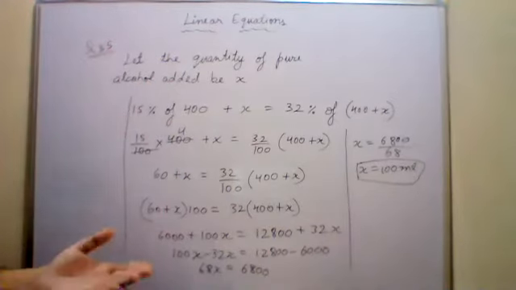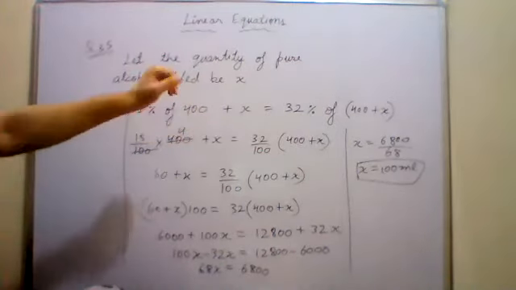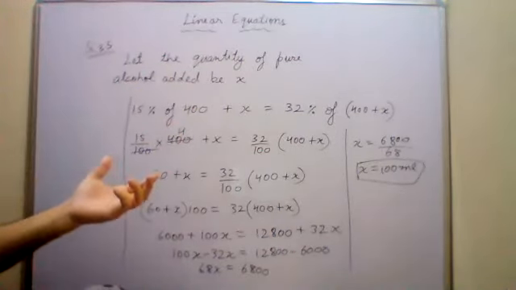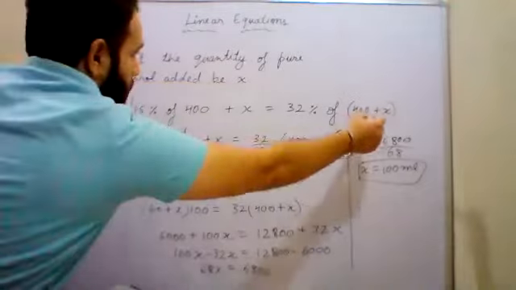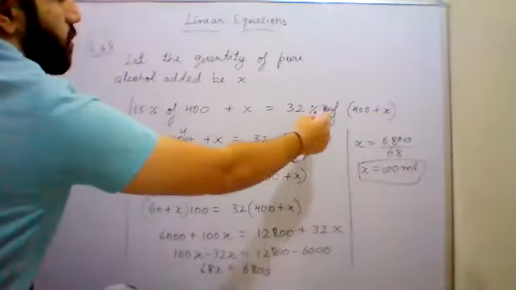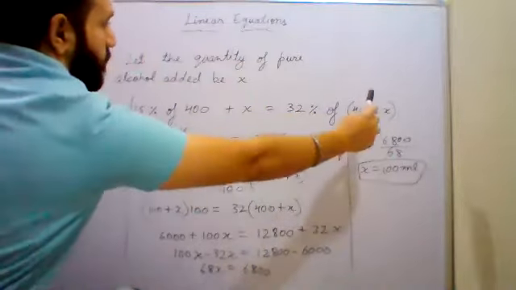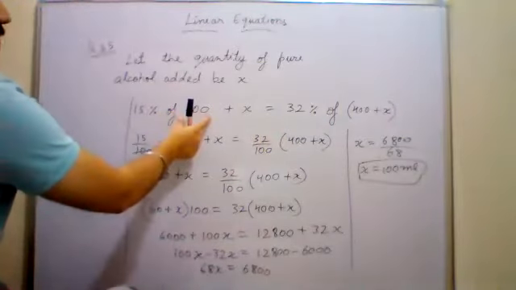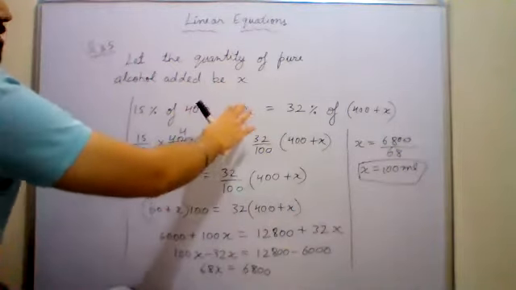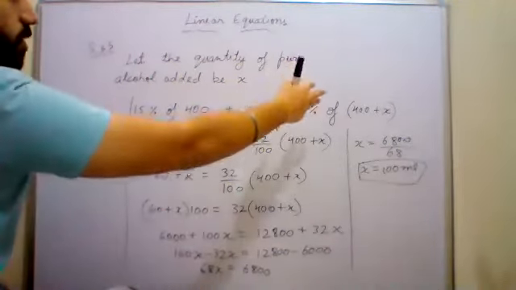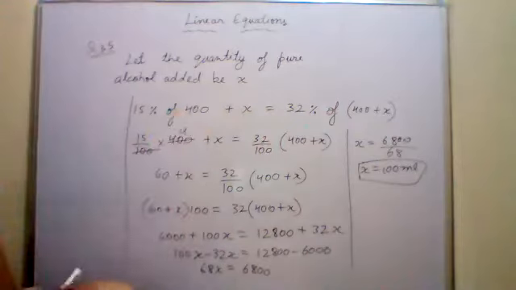अगर मैं 50 ml ऐड करता हूँ मान लीजिए तो 450 हो जाएगा. So similarly here also, 400 ml was originally, I was having 400 ml of solution. I added x ml more, so now the total solution is 400 plus x. अब उसमें 32% pure alcohol है. How much is pure alcohol? 32% of the total solution which I have now. So 15% of 400, originally it was 400, 15% था, उसमें मैंने x ml और ऐड करा. Now the total quantity of alcohol I have is 32% of 400 plus x. This is the equation.